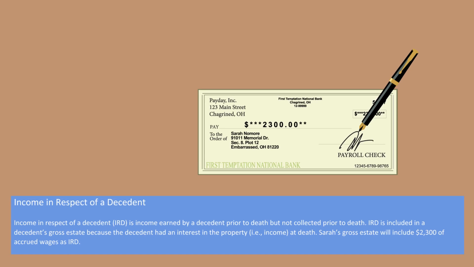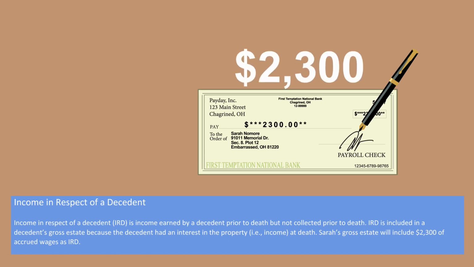Sarah worked through the day before her death. Her estate receives her final paycheck of $2,300 1 week after her death. That's income in respect of a decedent, isn't it? Sarah's final paycheck is included in her gross estate as income in respect of a decedent.